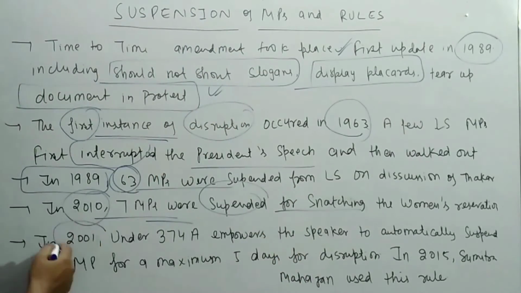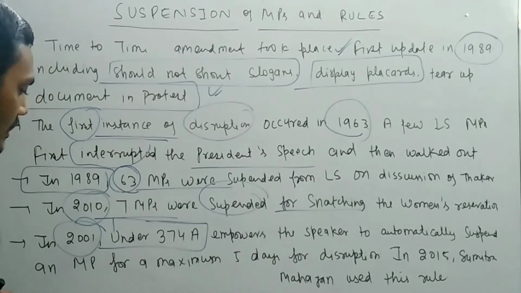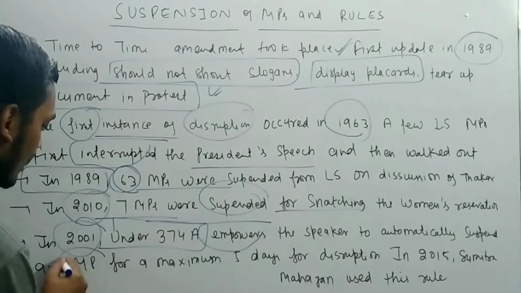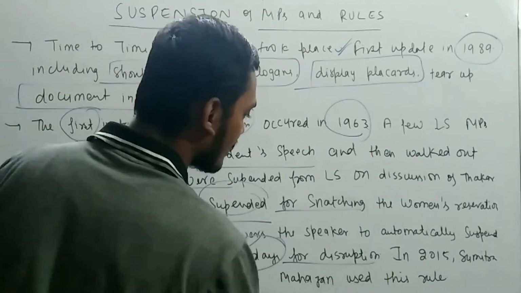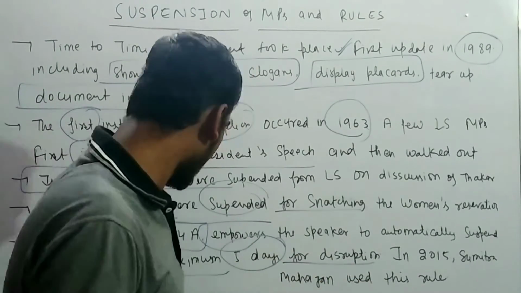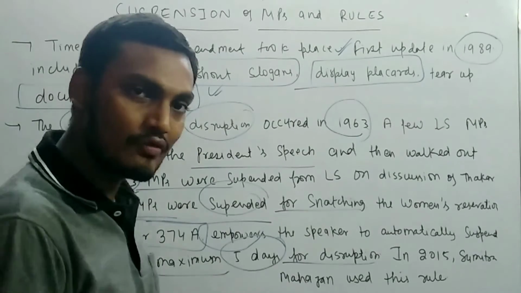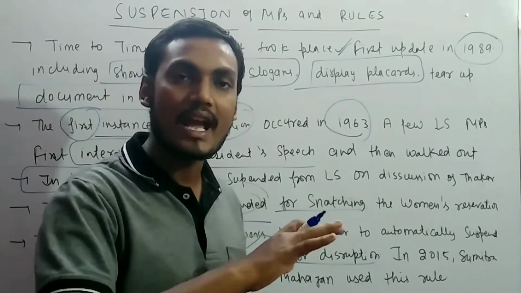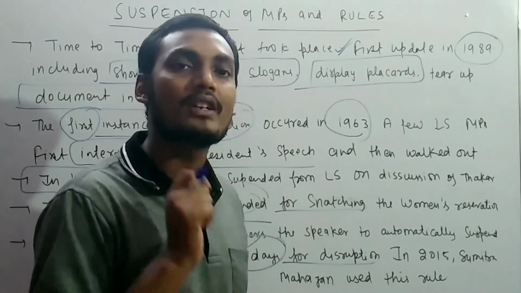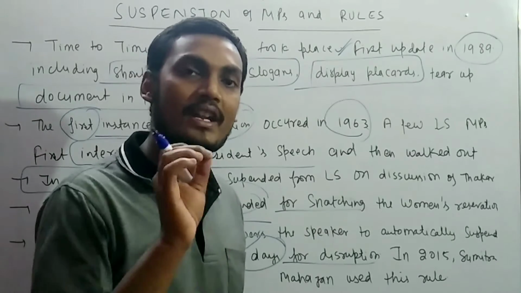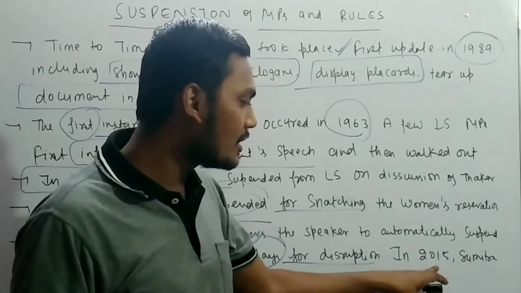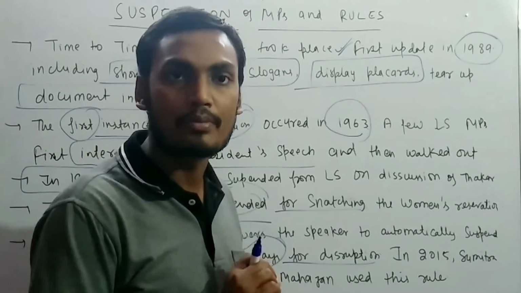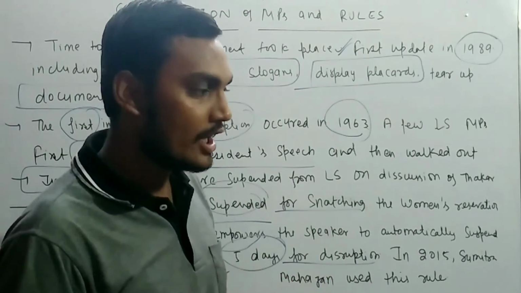If you talk about 2001, there was a new update, and Rule 374A was added, empowering the Speaker to automatically suspend an MP for a maximum of 5 days for disruption in Parliament. Sumitra Mahajan in 2015 used this rule to suspend around 25 or 26 MPs of Congress. This is a very important point you need to remember.